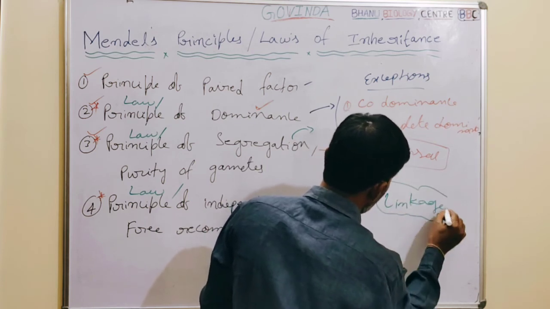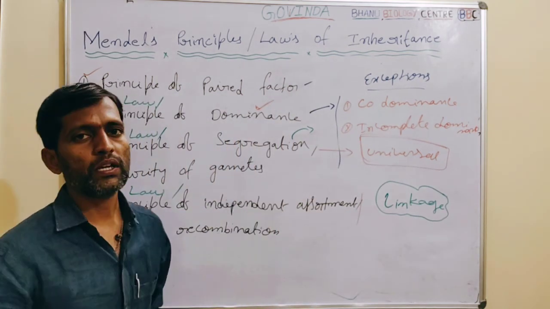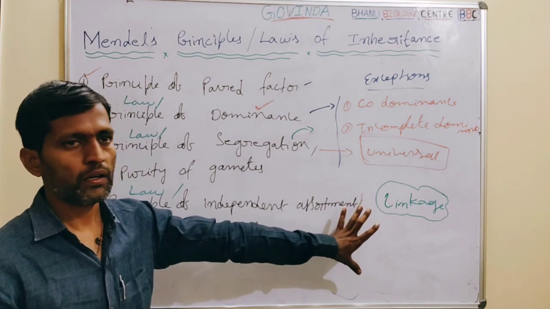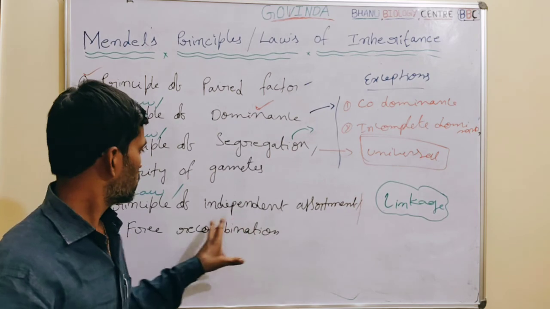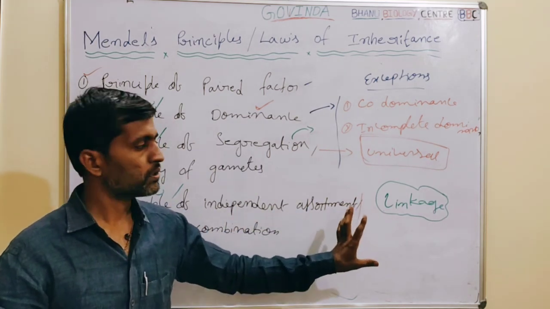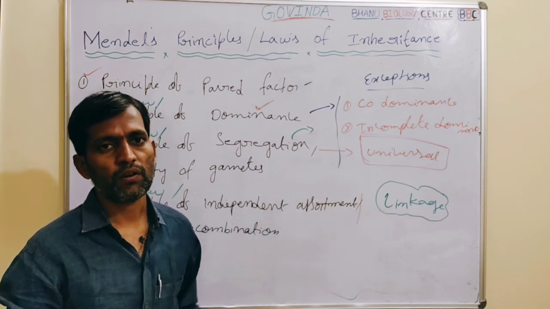Mendel did not consider the concept of linkage during his experiments. After that, T.H. Morgan came up with this concept and showed that this principle deviates because of linkage. We will talk about the concept of linkage in further videos.